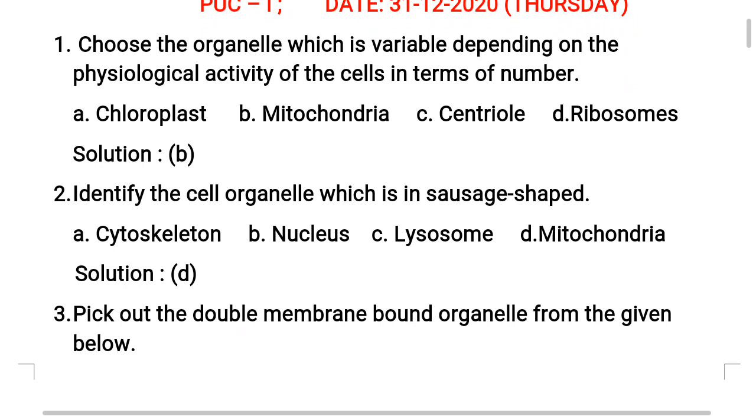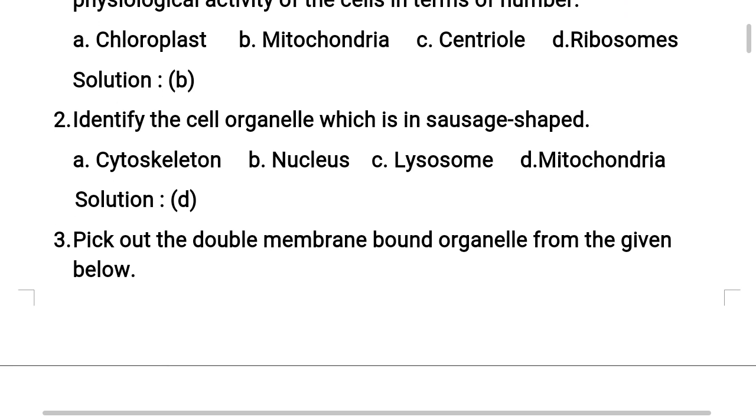As we learned in the previous class, mitochondria are present in plant cells and animal cells. The number of mitochondria per cell is variable depending upon the physiological activities of the cells. So they may vary from one cell to another cell. Understood? Now let us go to the second question.